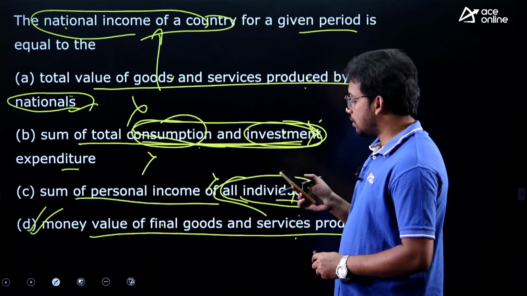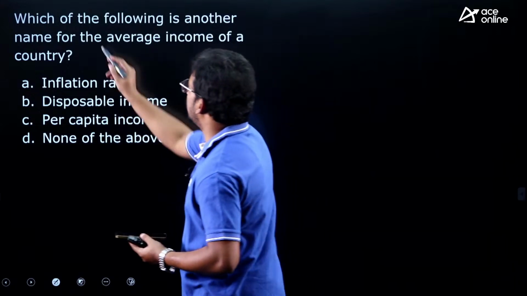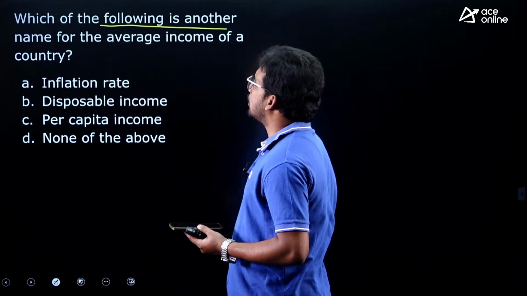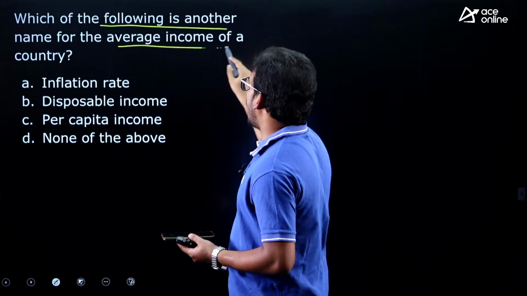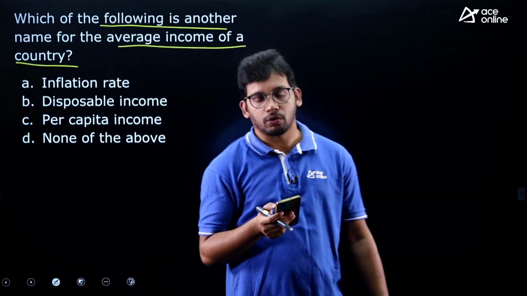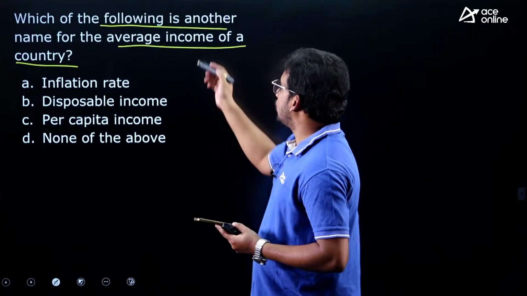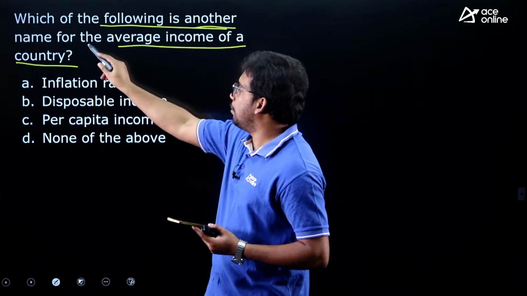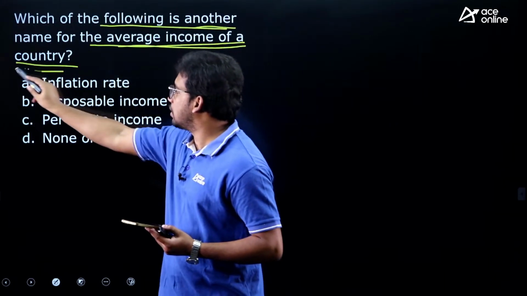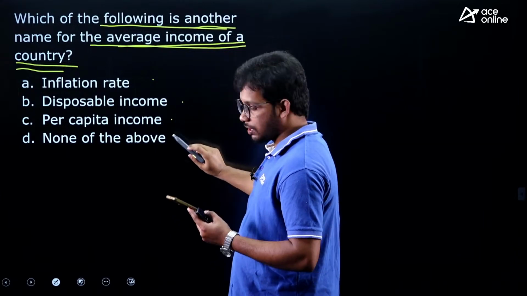Fine, so that is the question. Very simple question. Next one: which of the following is another name for the average income of a country? This is an easy one, you have to answer. Options: inflation rate, disposable income, per capita income, none of the above.